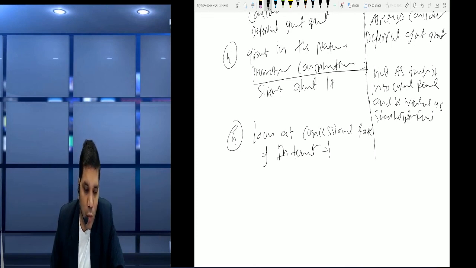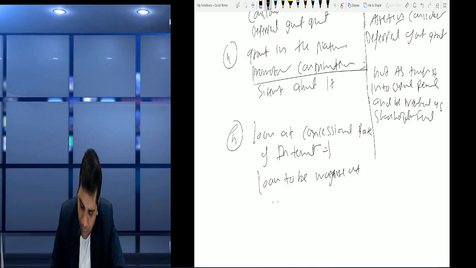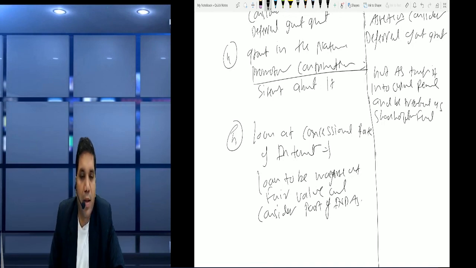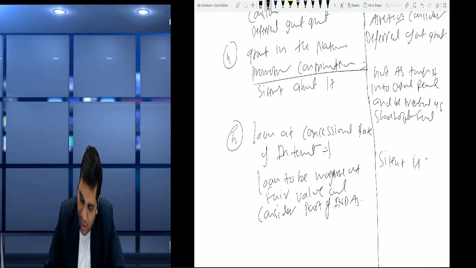So you can say loan to be measured at fair value and considered part of government grant under Ind AS, but AS is silent about it.